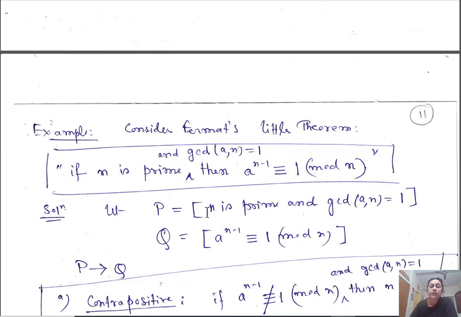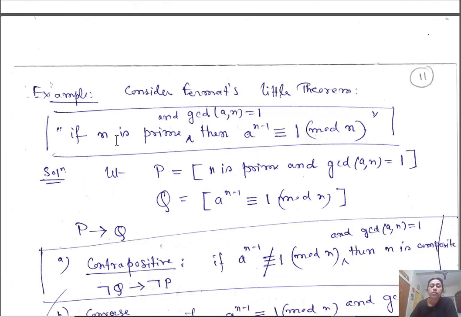So if I say P is this proposition, n is a prime. Okay, I will put this GCD of a and n equal to 1 here. So n is prime, and Q is the proposition a to the power n minus 1 is congruent to 1 modulo n for a coprime to n. That means for GCD of a and n equal to 1, for any integer a which is coprime to n. I will put that part in this proposition Q. So it is Fermat's little theorem, saying P implies Q.